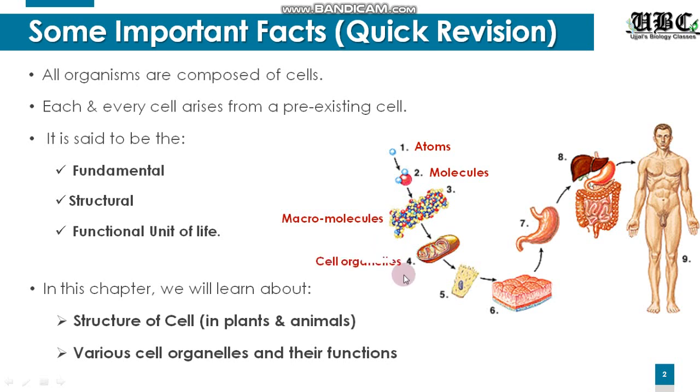Moving on further, we have the cell organelles, which are all specialized to do a special kind of work. Cell organelles together join and form a cell, which is covered by a cell membrane. Now here is the birth of a new cell, or the birth of life. Some organisms are designed to have only one cell. Those are called unicellular organisms. Some, due to complexity, have different kinds of cells join together to form multicellular organisms.